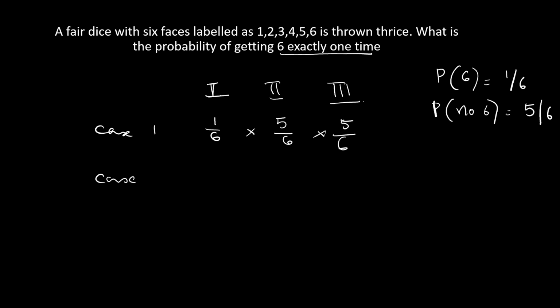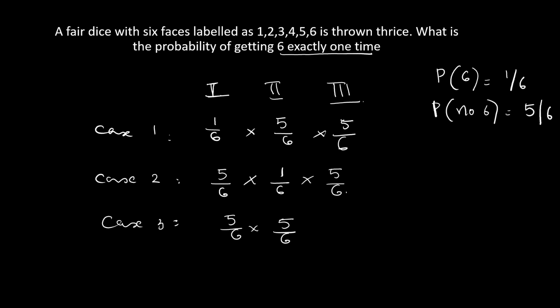And there is a second case, that is in the first throw we are not getting a 6. First throw no 6, second throw we get a 6, and in third throw no 6. Okay, and there is a third case. In first and second there is no 6, and in the third we get a 6. So these are the probabilities, either this or this or this. So the probability of getting 6 exactly one time is this plus this plus this,